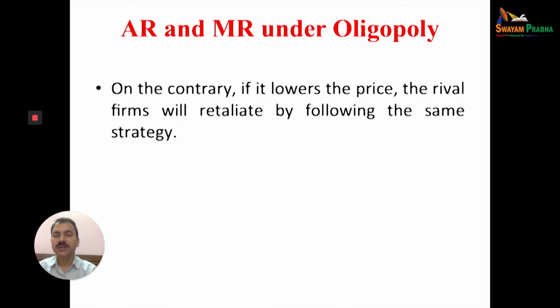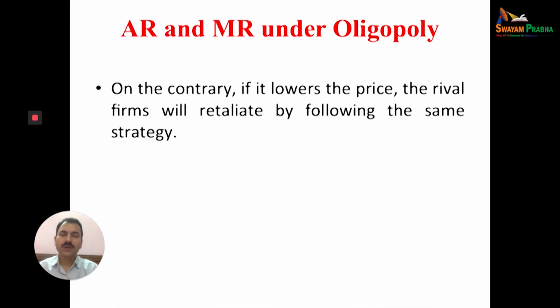There is an assumption that, for example, if we have 7 or 10 big producers in the market, like automobile companies, the producers are few but large in size. Now, assume that any firm among the 7 producers increases the price of the product.